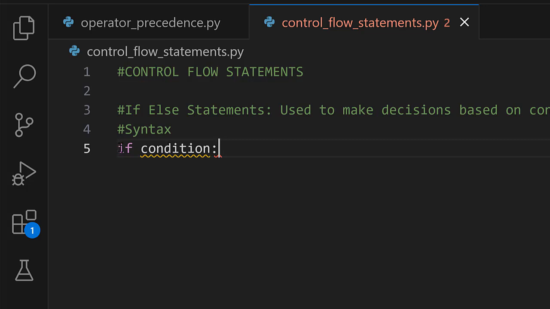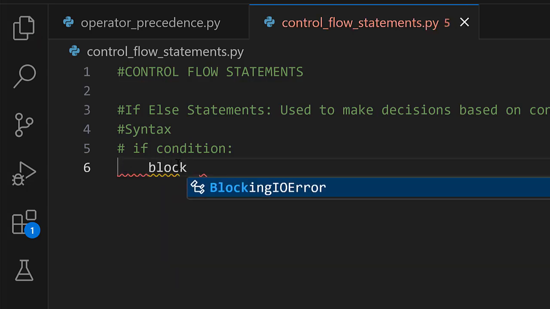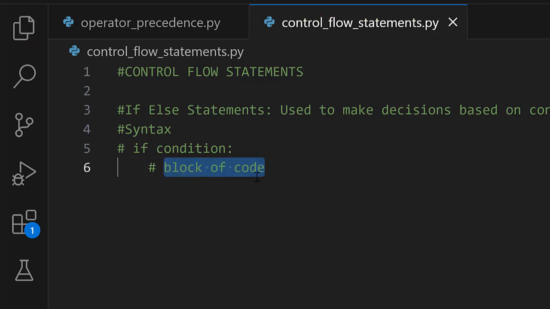Since the word condition is not a keyword in Python, I'm going to go ahead and first of all comment the syntax. Having written the condition, you always have to follow it up with the block of code. One thing that you have to keep in mind regarding control flow statements is that they always work with indentation, meaning that having written the if keyword and then the condition, you always have to leave space such that you indent the next statement. So the block of code is always indented within the scope of the if statement. So we bring in the block of code.